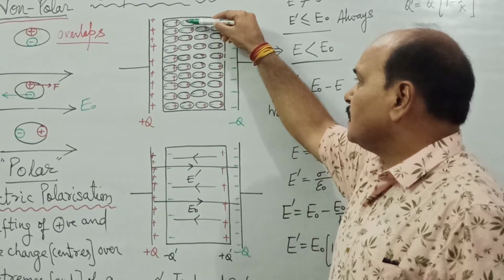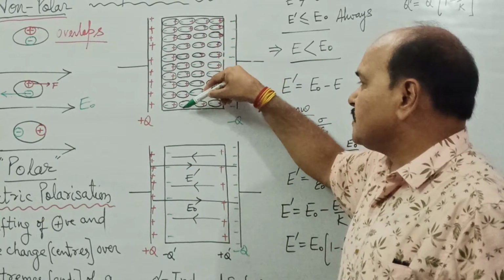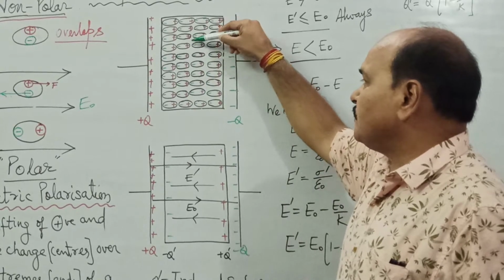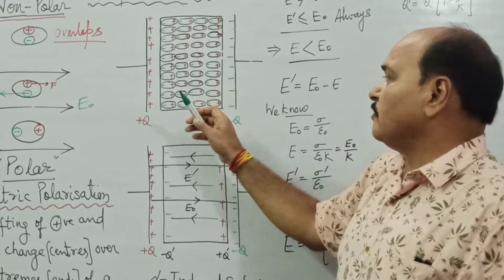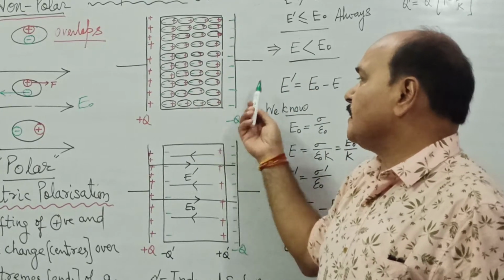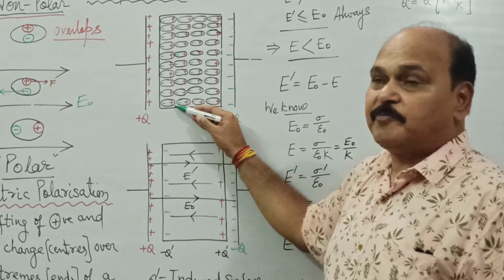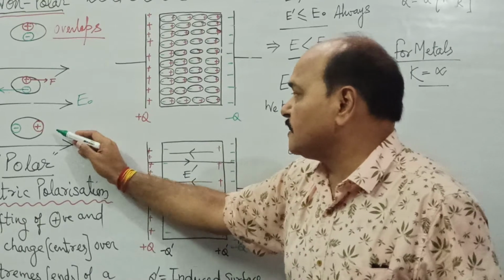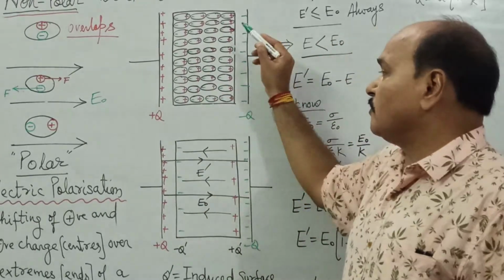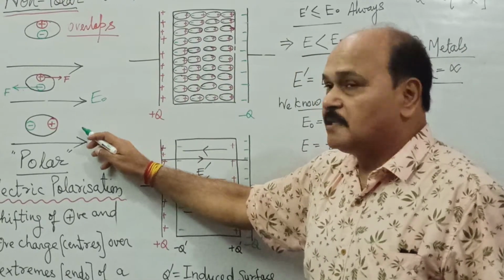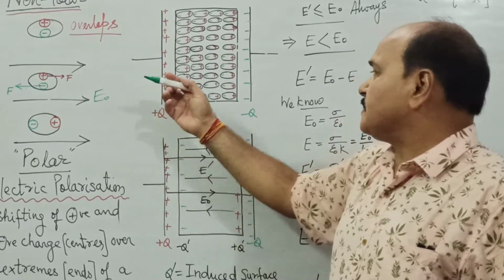In the second layer, again the same thing occurs. In the second layer, on the left side we have negative charge, and on the right side we have positive charge. So in every molecule we have negative charge over the left end, and over the right extreme we have positive charge. This is the state. The same status is with each and every molecule. Now what happens because of this?